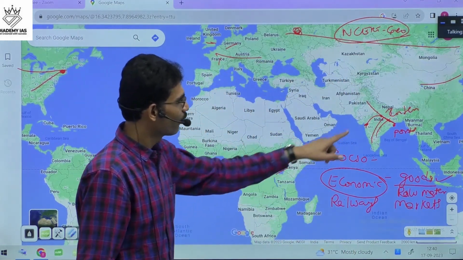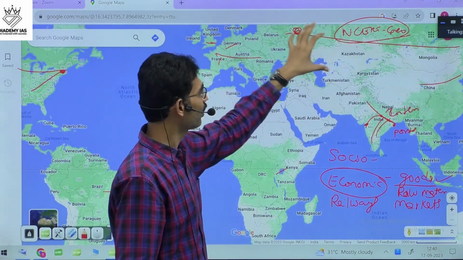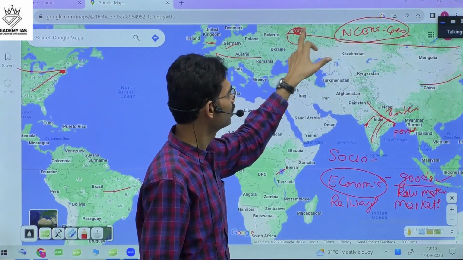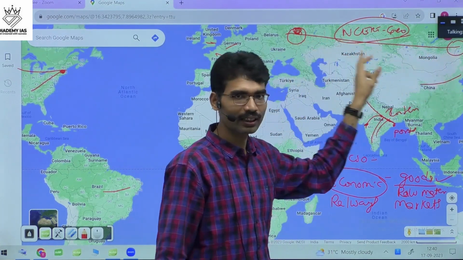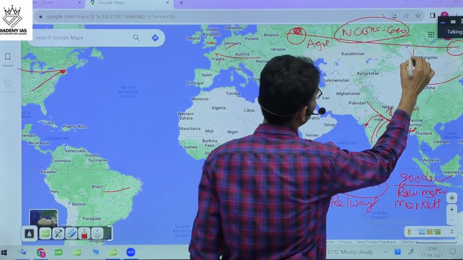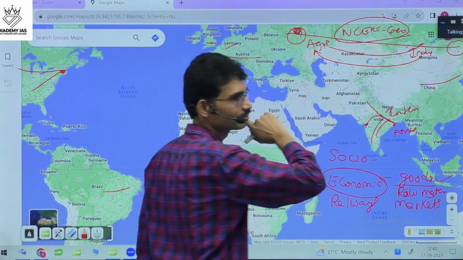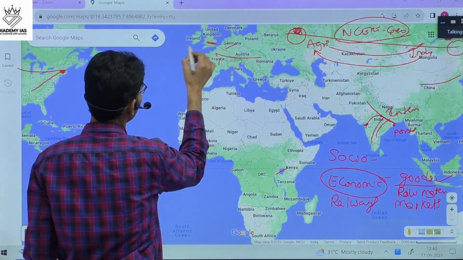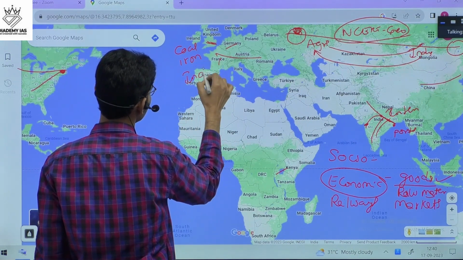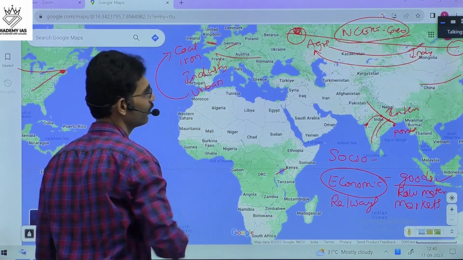It connected one area of market from northwest to the northeast. Now when it comes to Russia, you have to give examples for different areas. From the western side to the eastern side, goods were connected. Now in some places agriculture is more, in some places industries are more. Industrial products will come there, agriculture products can go there. Same is the case here also. In some places coal will be there, in some iron. Iron goes to industry, industrial towns, urban areas, and urban goods will come to the village.